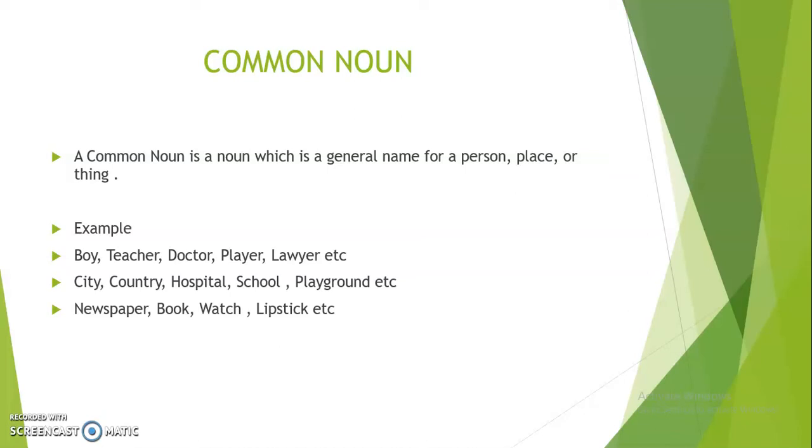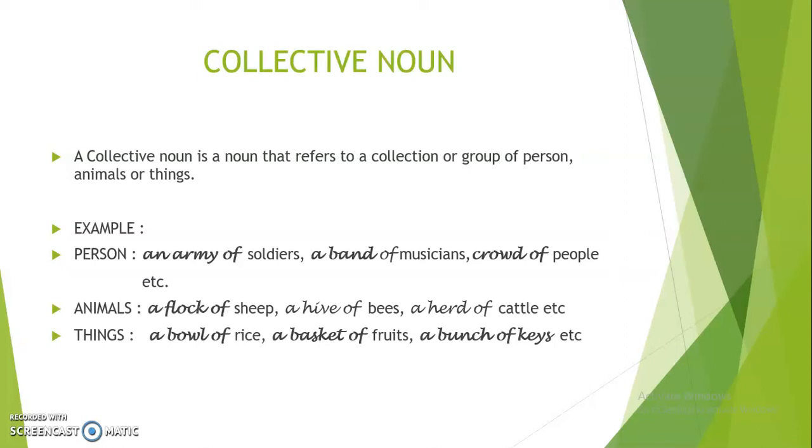Next, city, country, hospital, school, playground are also common nouns. They also refer to a general name for a place. Or newspaper, book, vase, lipstick, these are all common names of things. So these all belong to common noun. Those are examples of common noun. Is it clear?